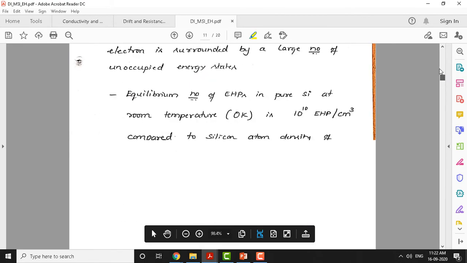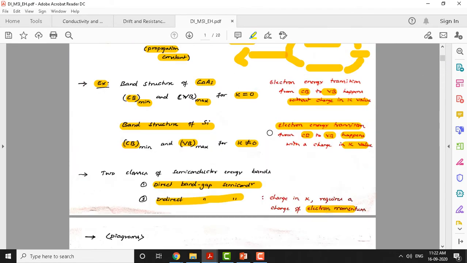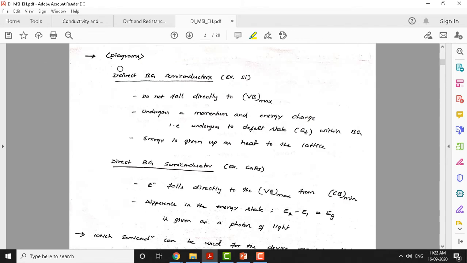Okay, let's go back and see what points we have talked about here. You can see we have seen the indirect diagrams. An indirect band gap semiconductor, for example silicon, does not fall directly to the valence band. They enter into the defect state and then fall to fill the vacant state. It undergoes a momentum change and energy change.